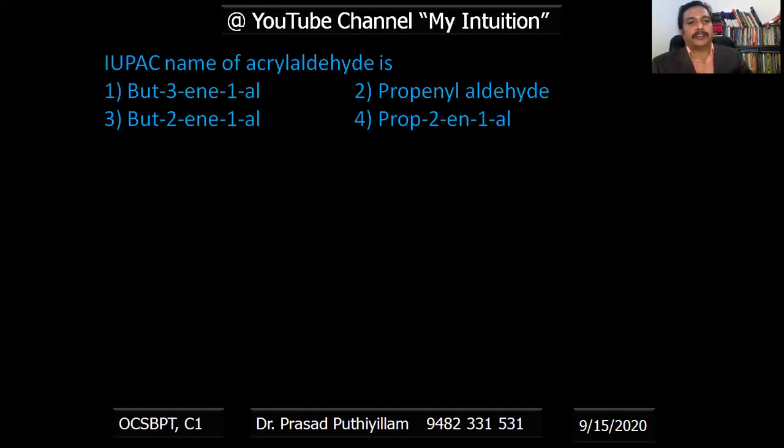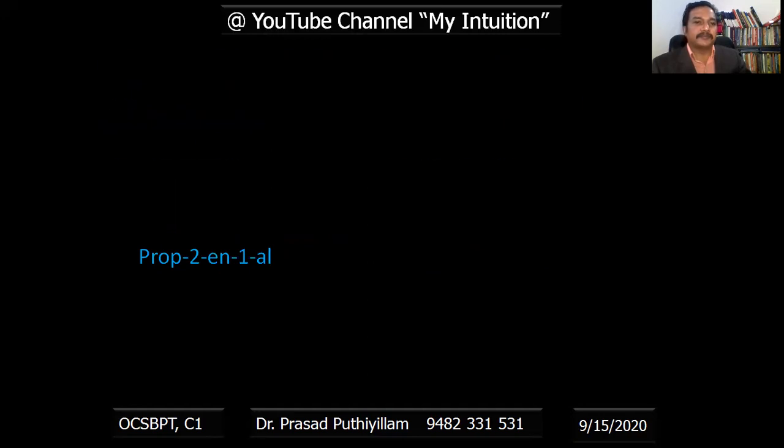IUPAC nomenclature of acrylaldehyde. Acrylaldehyde is CH2=CH-CHO. If you give the IUPAC name, the aldehyde CHO group will get first priority over the double bond, therefore numbering starts there: 1, 2. The parent alkane is propane. Therefore, the name is prop-2-en-1-al. So prop-2-en-1-al is the correct answer.